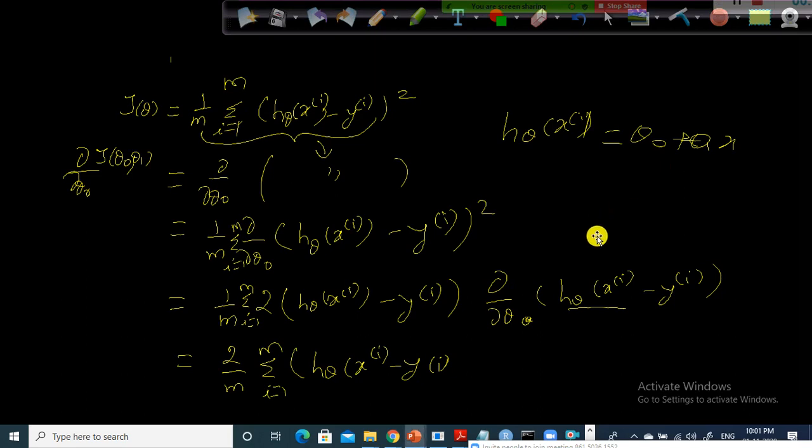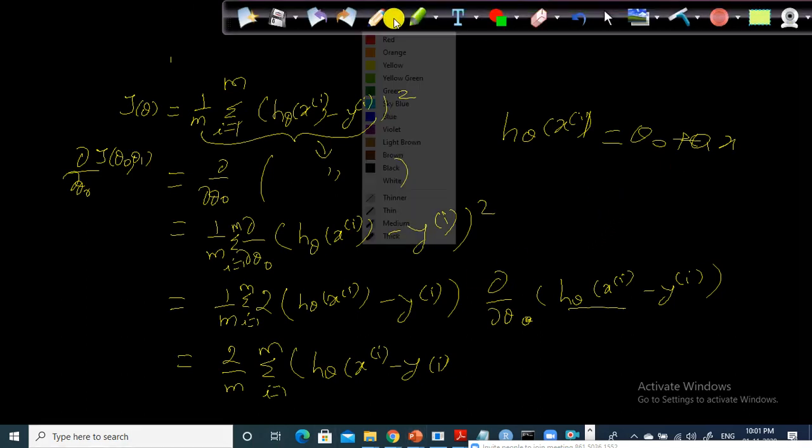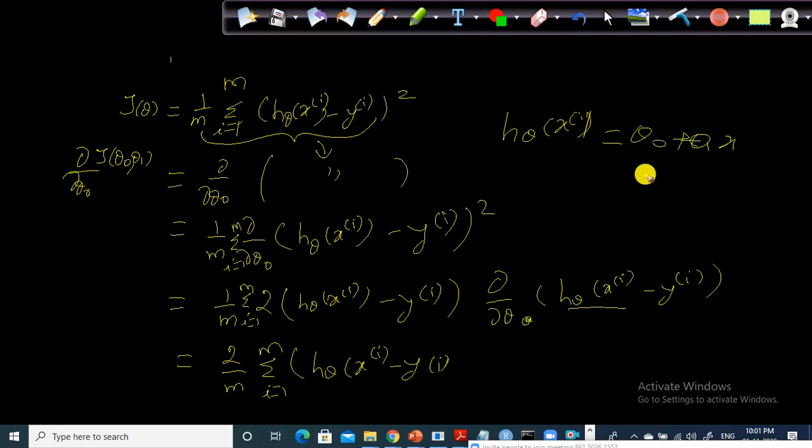If I plug this in here, instead of h theta of x, I can say theta naught plus theta 1 x. Now, if I take the partial derivative of theta naught plus theta 1 x minus yi with respect to theta naught, what is the output here? We are taking the partial derivative with respect to theta naught, so except theta naught, the rest of the values will be considered constants. They will be dropped. As simple as that.